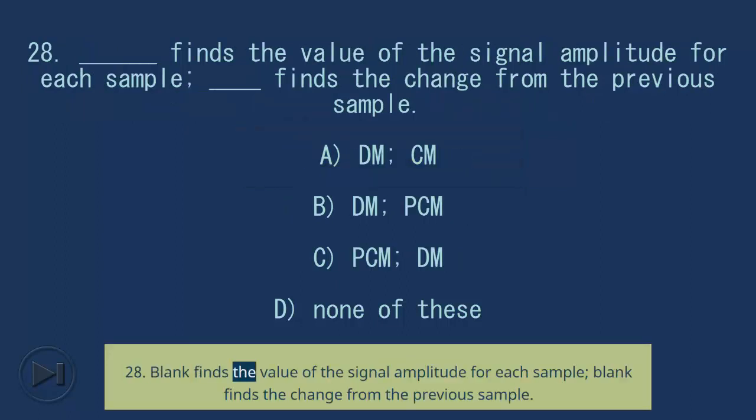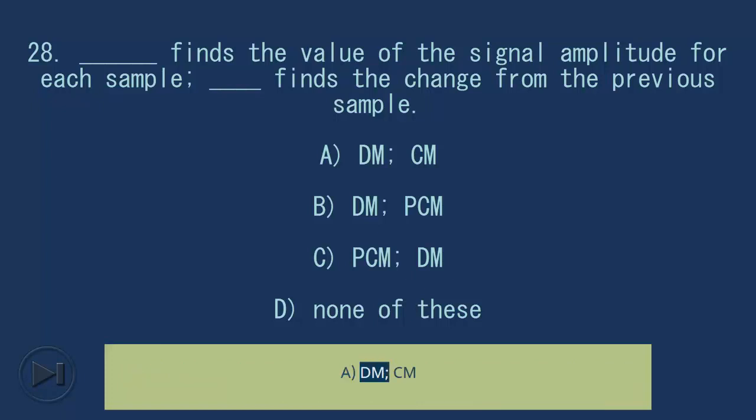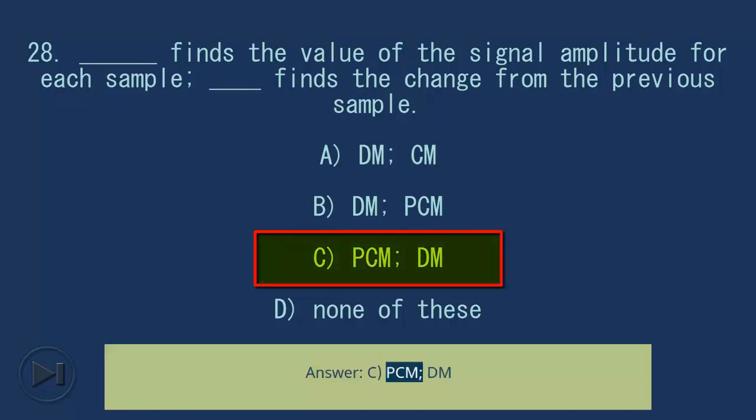28. Blank finds the value of the signal amplitude for each sample; blank finds the change from the previous sample. A. DM, CM. B. DM, PCM. C. PCM, DM. D. None of these. Answer: C. PCM, DM.